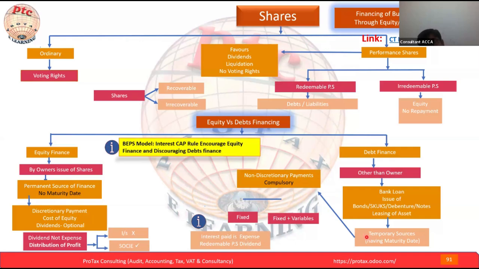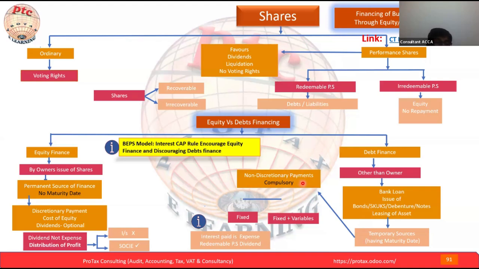Versus this, debt is a temporary source having a maturity date. We raise the money from bonds, loans, debentures, notes, or leasing of assets. These are temporary sources with a fixed maturity date, and we have to return them. This is a compulsory payment, we have to return these funds.